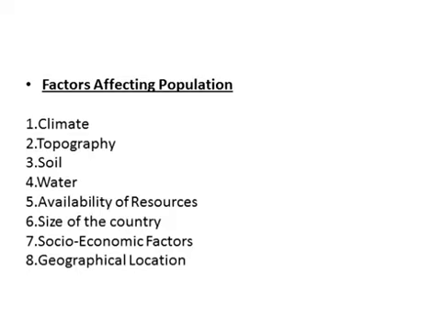Third point, soil. In developing countries, agriculture is the main occupation, and agriculture is dependent on soil. Regions with fertile soils are more densely populated than regions with unproductive soil. For example, river valleys with alluvial soil favor intensive cultivation of rice. Fourth point, water.